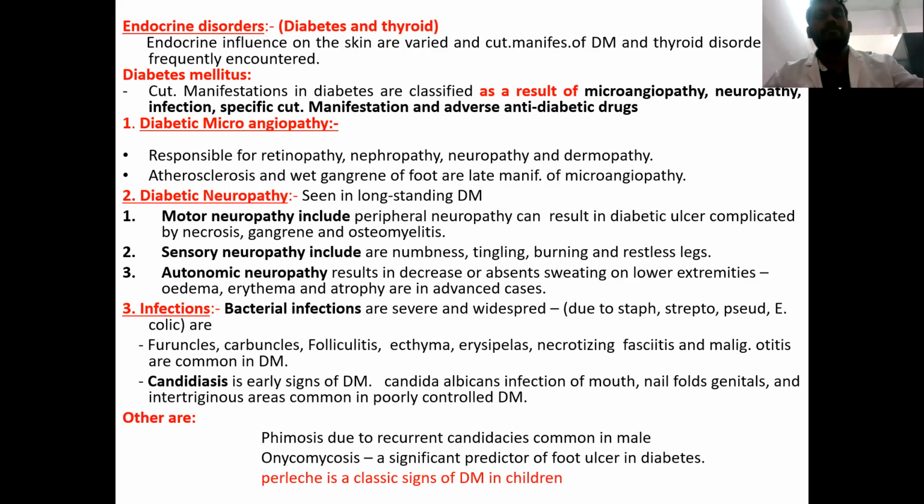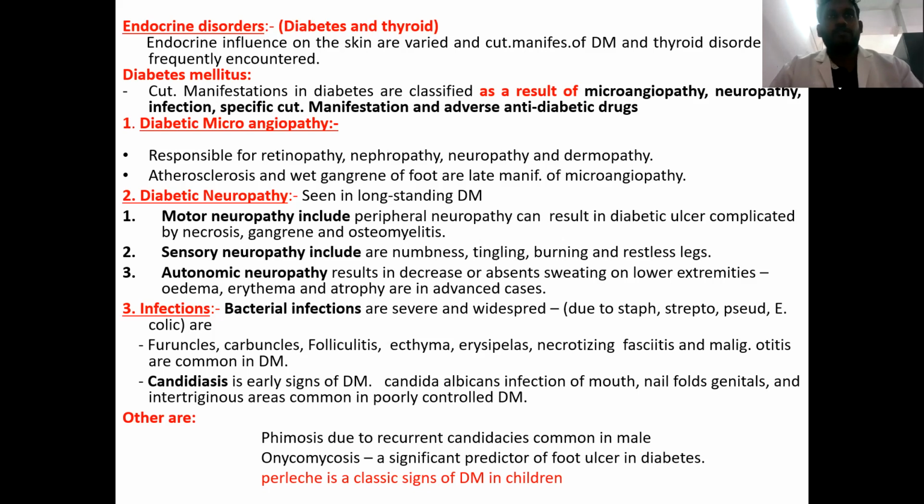If it results in motor neuropathy, that can result in diabetic ulcer, which can be complicated by necrosis, gangrene, and osteomyelitis. And if there is sensory neuropathy due to diabetes, features such as numbness, tingling sensation, burning sensation, and restlessness can be seen. If it is autonomic neuropathy secondary to diabetes, this results in decreased or absent sweating on the lower extremities. It can also lead to edema, erythema, and atrophy.